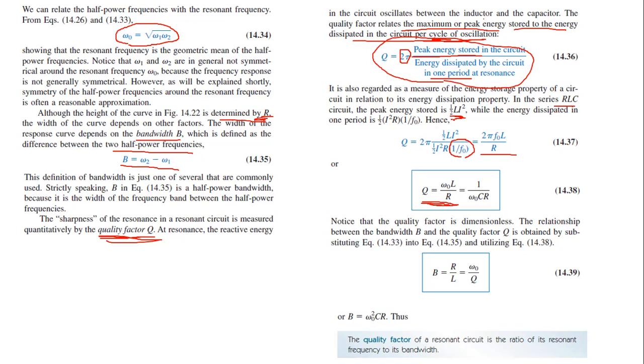Next, consider the capacitor also. The maximum energy stored in the capacitor is half C V square, right? So here instead of half L i square, substitute half C V square and proceed, you will get this one. So Q will be equal to 1 by omega naught C R. Notice that this factor is dimensionless. It doesn't have any unit.